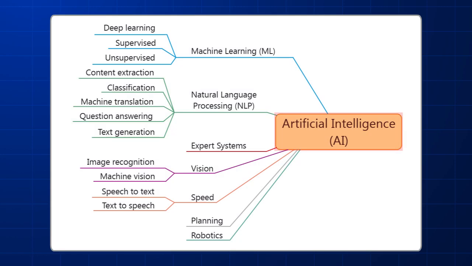Artificial intelligence (AI), machine learning (ML), deep learning, supervised, unsupervised, natural language processing (NLP), content extraction, classification, machine translation, question answering, text generation, expert systems, vision, image recognition, machine vision, speech to text, text to speech, planning, robotics.